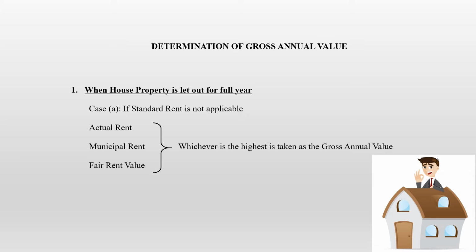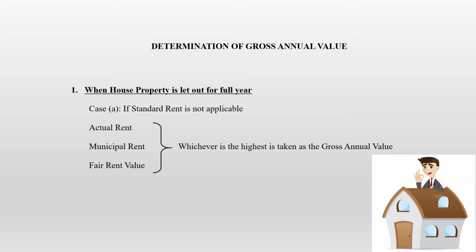Now what we are going to see is determination of gross annual value. How do we calculate the gross annual value? Because the very first step in our computation is to find out the gross annual value. First case is when a house property is let out for the full year. Case number one is if the standard rent is not applicable.